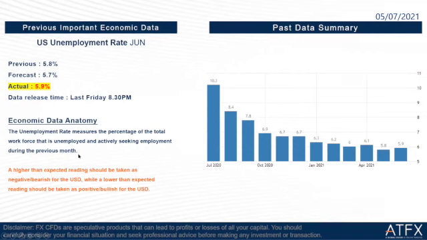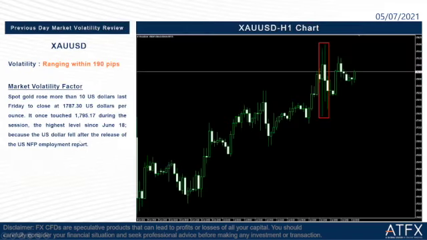Now the previous day's market volatility review. Gold volatility ranged within 190 pips, as we can see here on the right side of the market graph, within the red rectangle. This is because of the release of the US NFP employment report. So let us read the factor here.